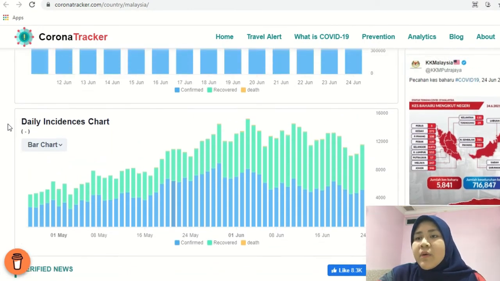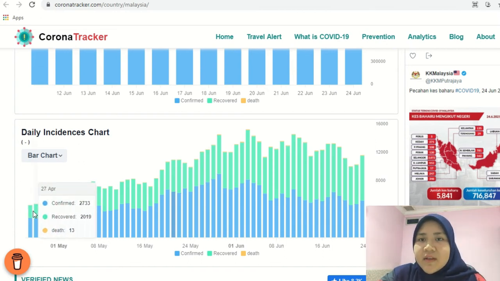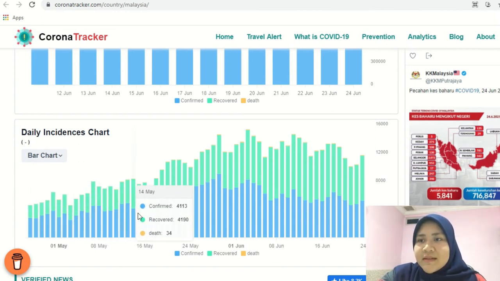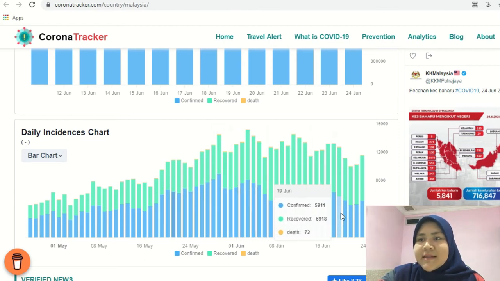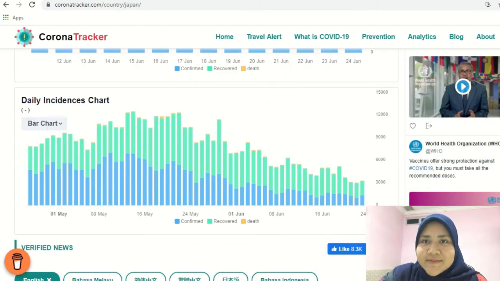Before this, when we collected the data in the Corona Tracker, it started from April, and now as time has passed, it has shifted to May. And that's how we collect the data for COVID-19 in 3 countries. Thank you.